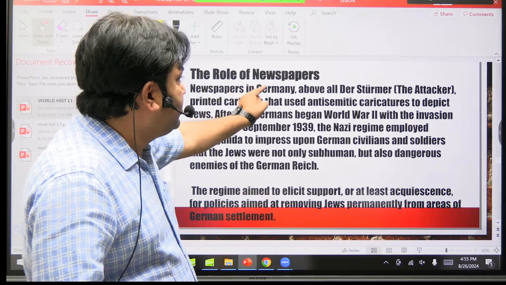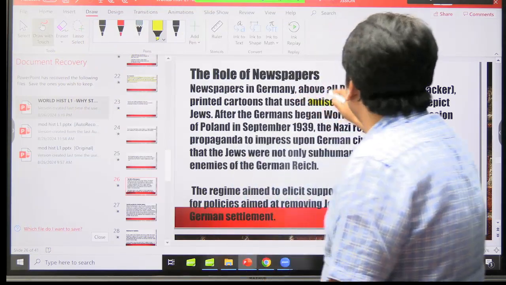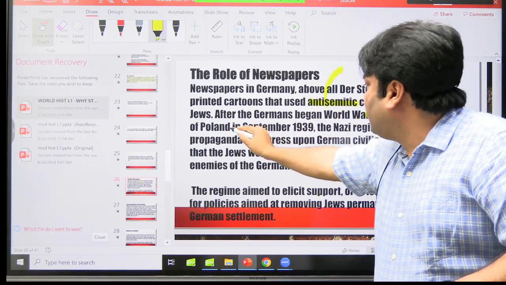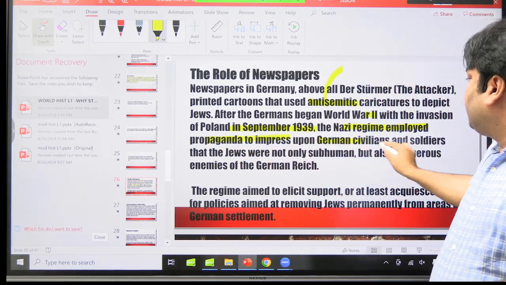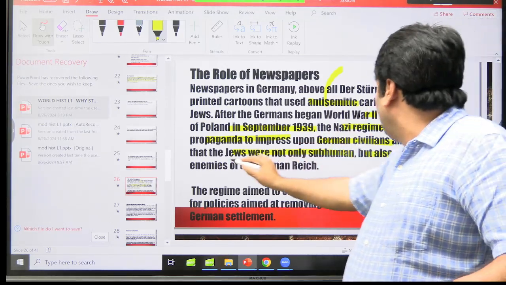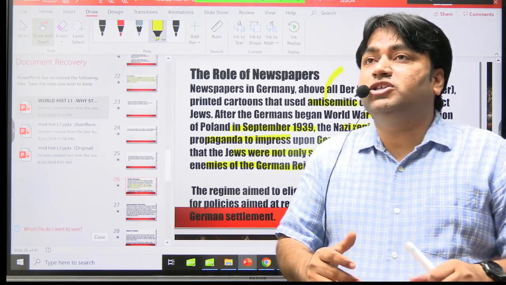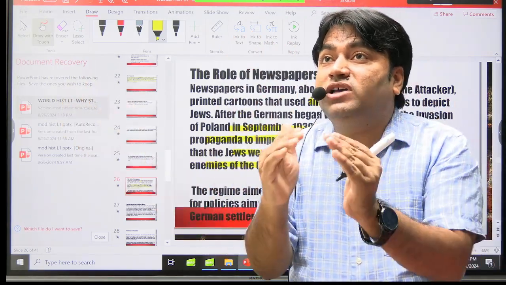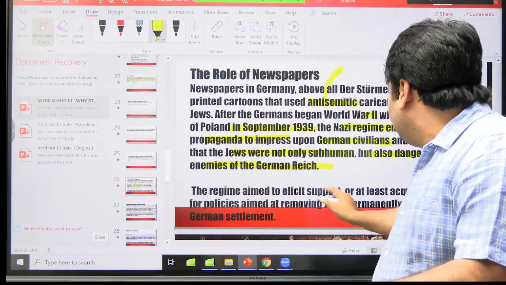It has been written that newspapers in Germany printed cartoons that used anti-Semitic, meaning anti-Jews, propaganda. After the Germans began World War II with the invasion of Poland in September 1939, the Nazi regime employed propaganda to impress upon German civilians and soldiers that the Jews were not only subhuman but also dangerous enemies of the German Reich. It means a kind of propaganda was promoted where Jews were projected as the enemies of humanity, and this was done by providing false information, by giving disinformation. Okay, this has been written here.